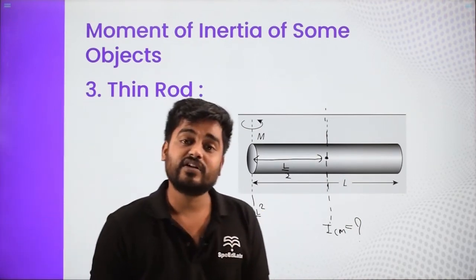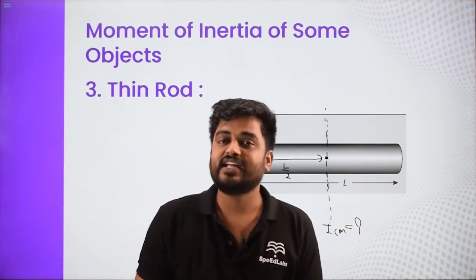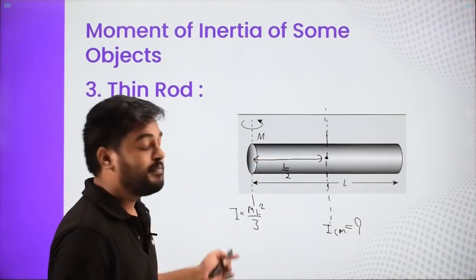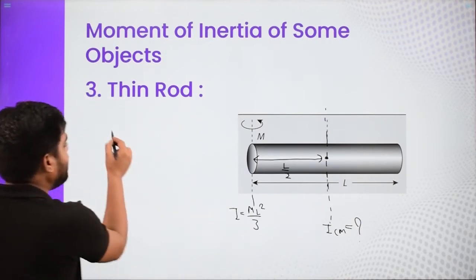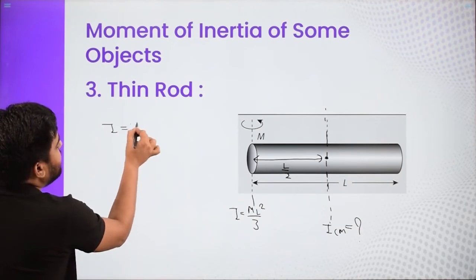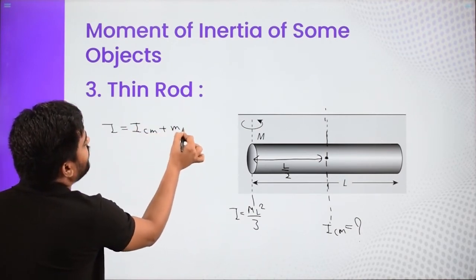Why not perpendicular? Because it is not a 2D object. If it is a 2D object or a lamina, then we apply the perpendicular axis theorem. But here we are going to apply the parallel axis theorem. What does the parallel axis theorem say? I equals I_CM plus M D square.